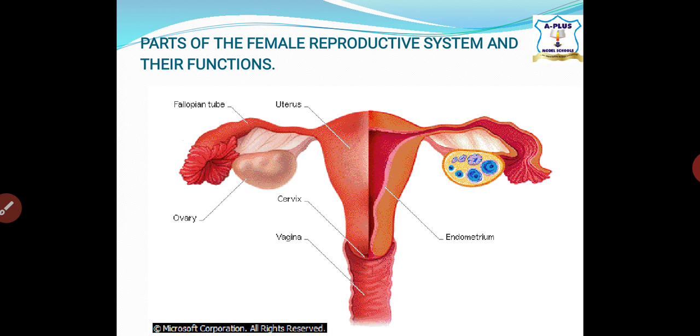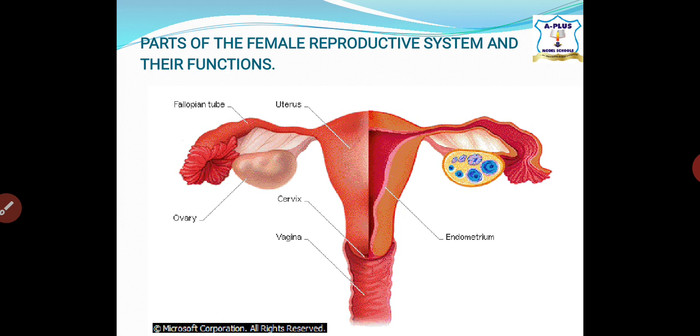Now let's talk about the cervix. This lies at the ventral of the uterus. It usually closes after fertilization to avoid further entrance of sperms and other foreign bodies. When the egg is fertilized, it doesn't need any sperm to fertilize it again.